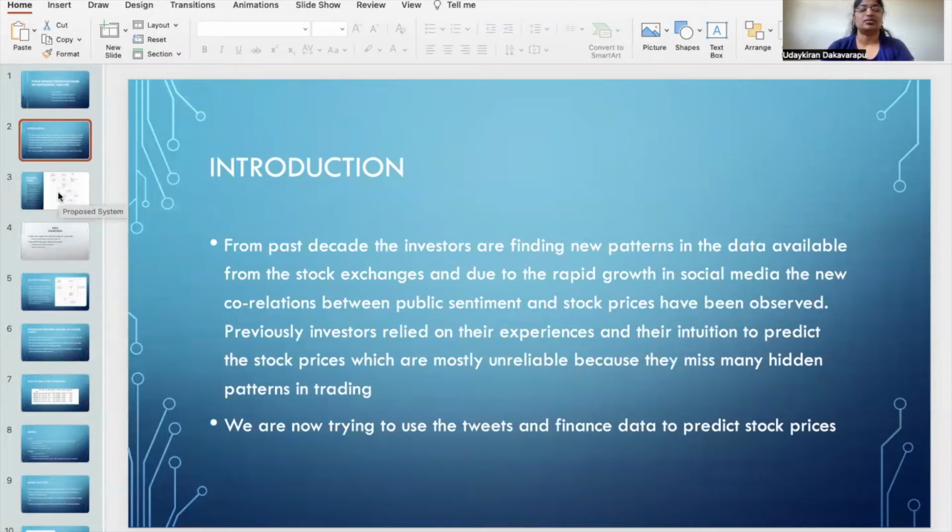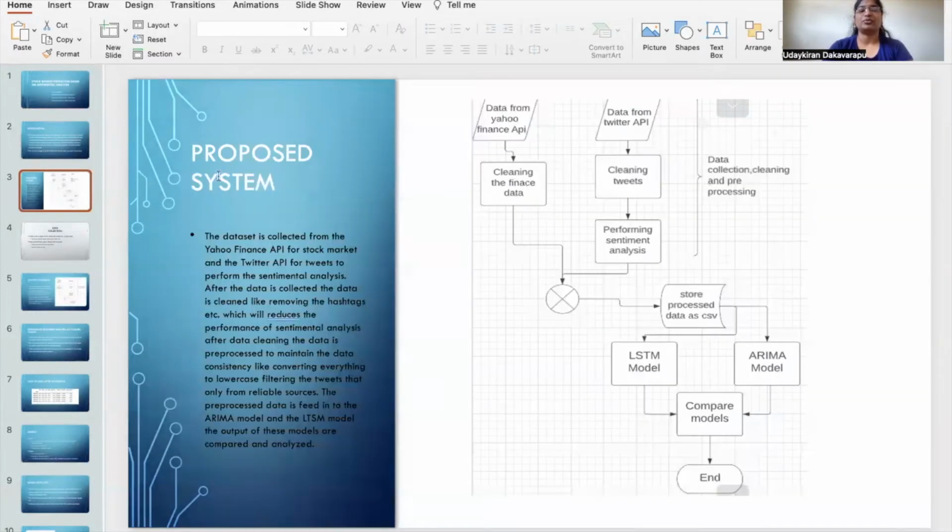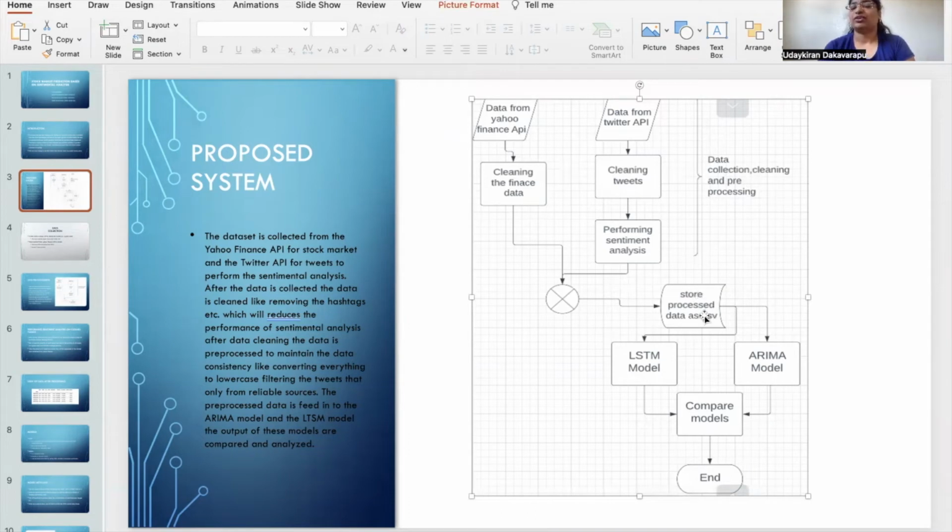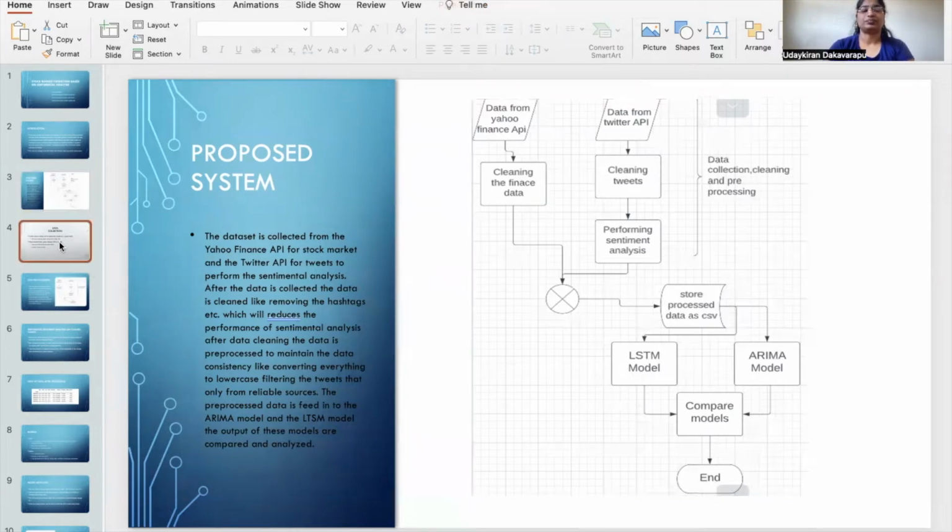Next slide is the proposal system. In the proposal system, data collection, data cleaning, and pre-processing will be done. The collected data in pre-processing will be fed into these two models, the LSTM model and the ARMA model. The results from these two models will be compared here. And the next slide is about data collection.